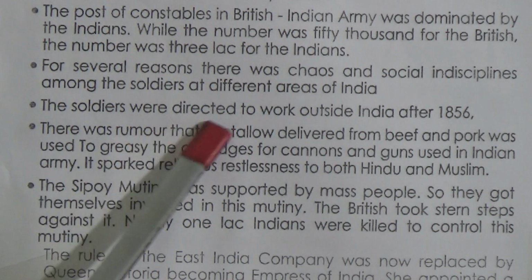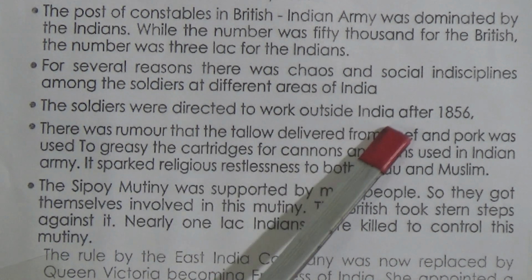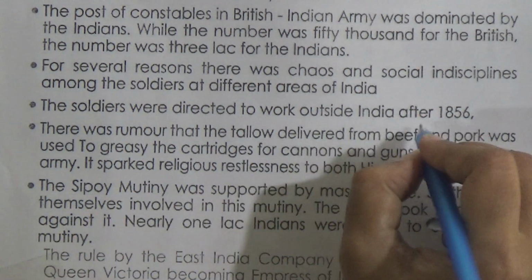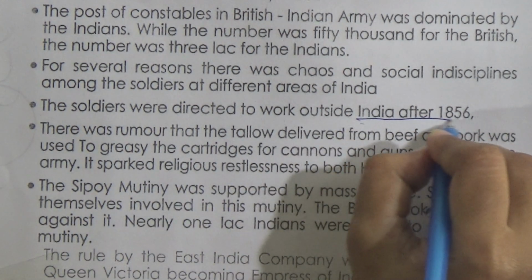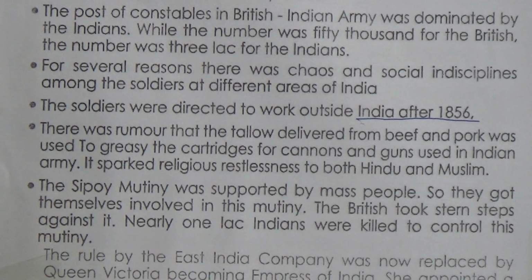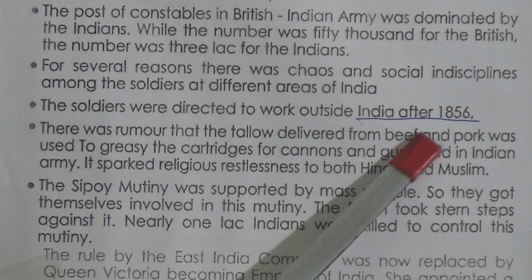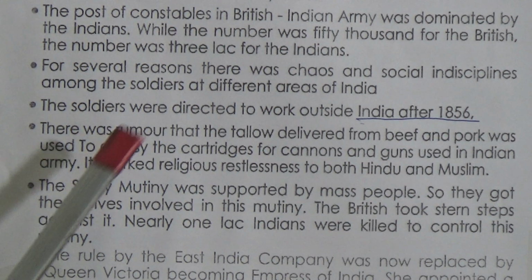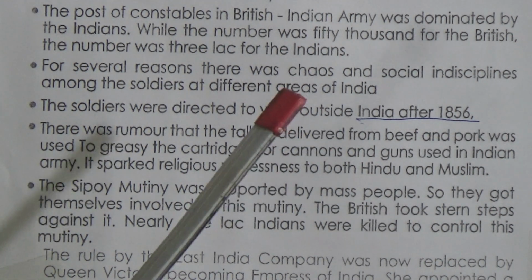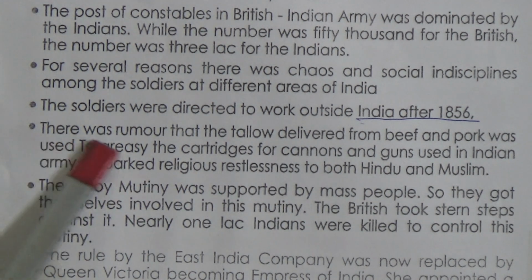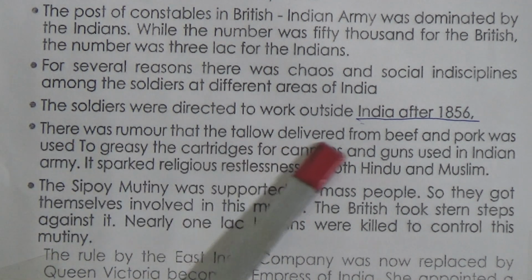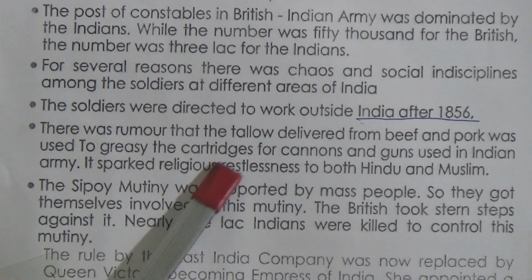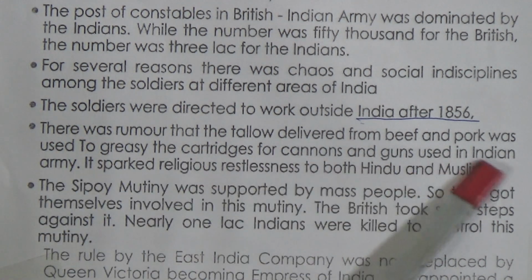So there always was social chaos or indiscipline among the soldiers in different areas at the time. The soldiers were directed to work outside India after 1856. So the soldiers did not want to go outside of India, but they were forced to go outside of India to work. And it was in 1856. So this is another reason for the Sepoy Mutiny. There was a rumor that the tallow derived from beef and pork was used to grease the cartridges for cannons and guns used in the Indian Army.